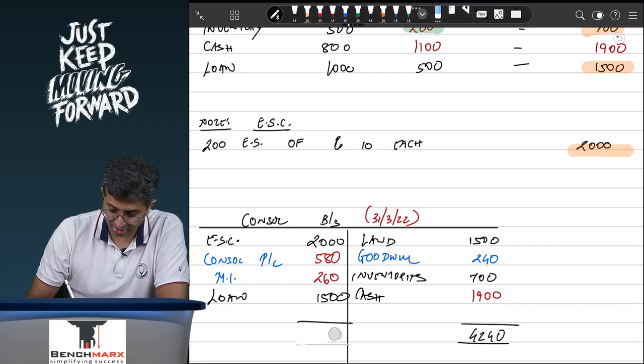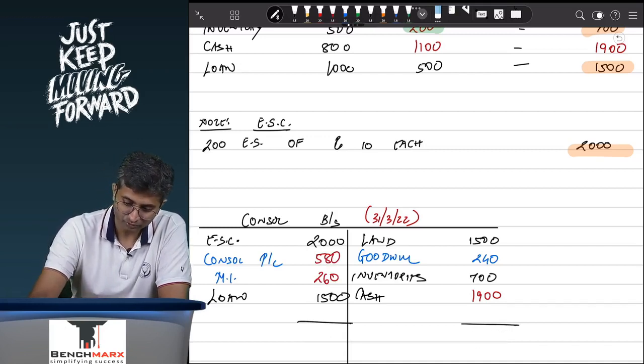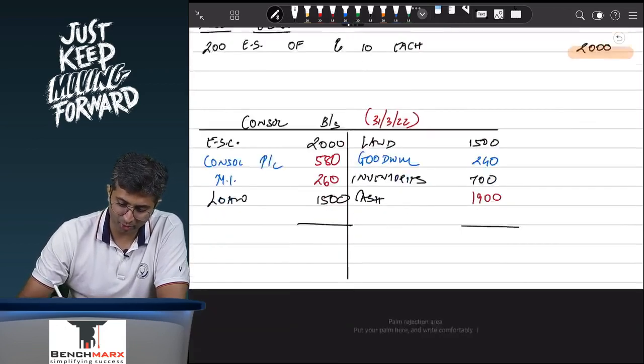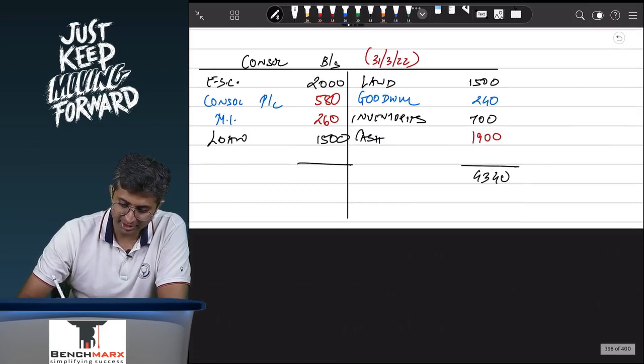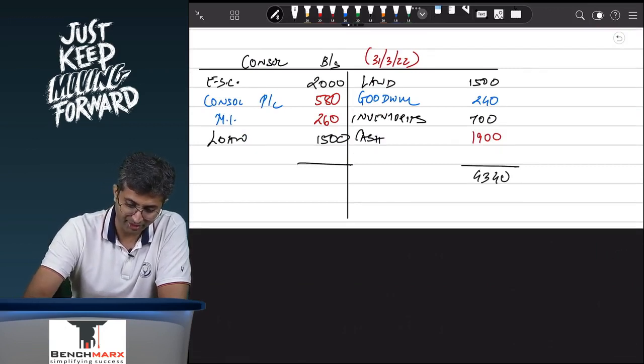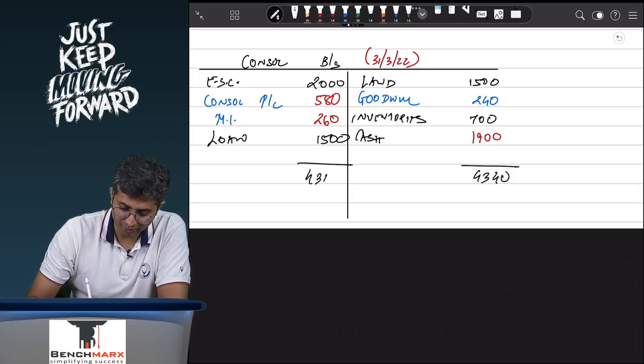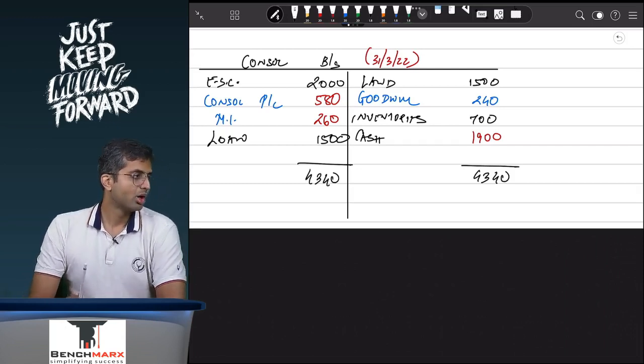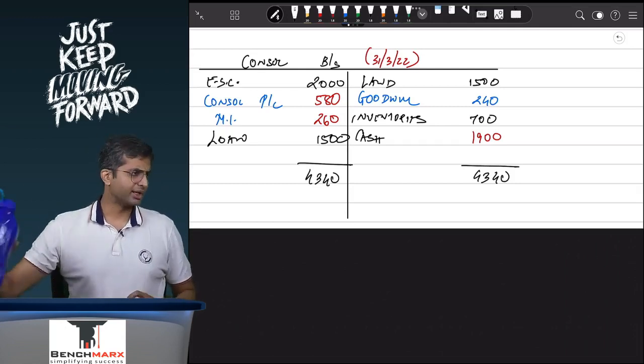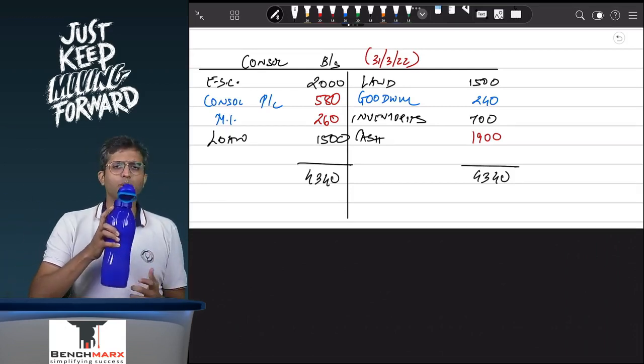and as a result over here we will have 1500, 240, 700, 1900, this is 4340 on the asset side, 2000 plus 580 plus 260 plus 1500, 4340 on the liability side. Are we clear with this? Any problems here?